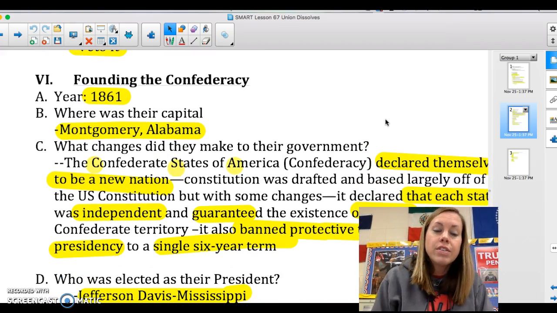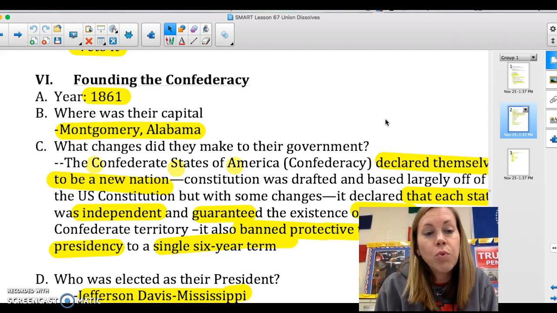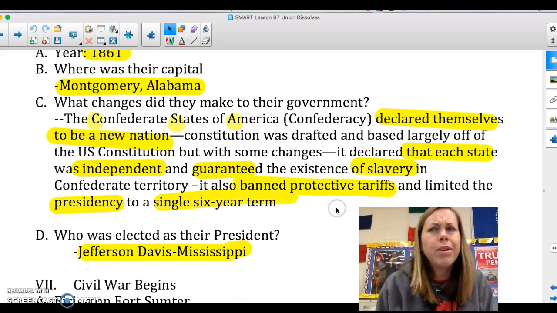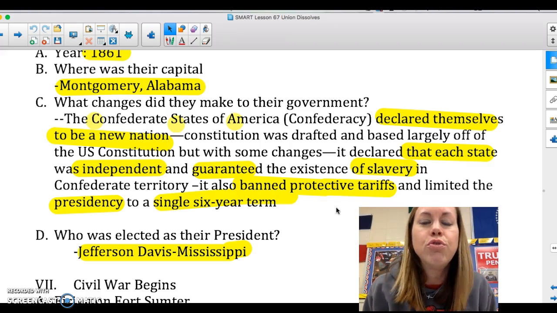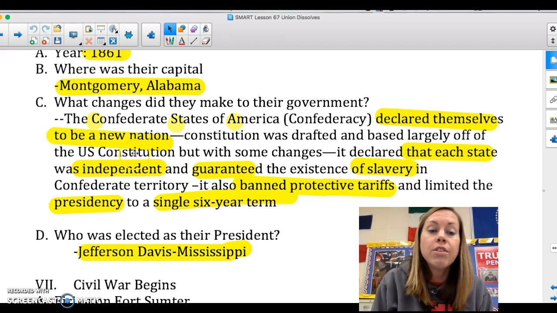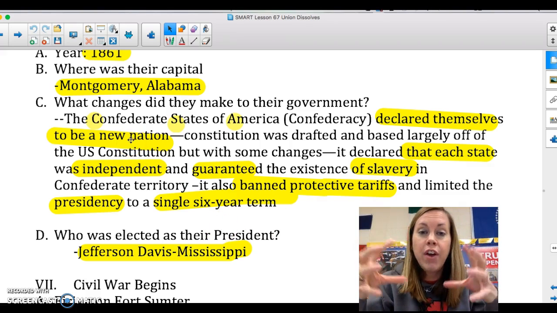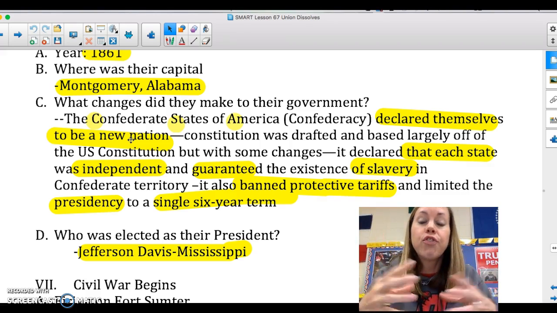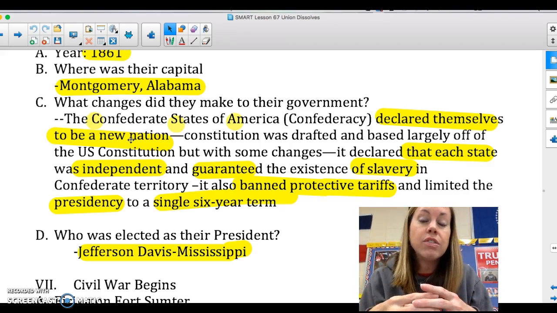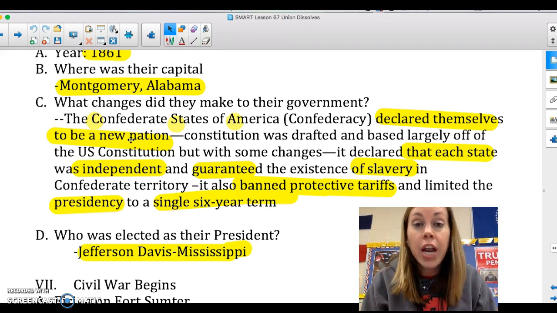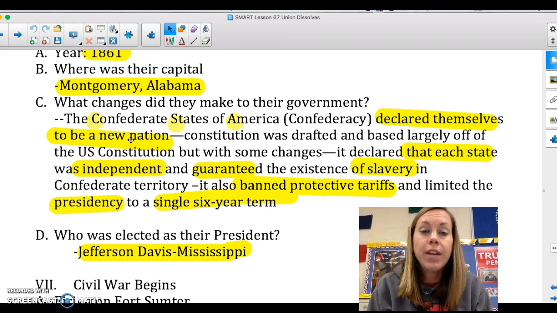So the Confederacy is going to form in 1861. Their capital is Montgomery, Alabama. They're going to pretty much kind of use the U.S. Constitution and make some changes to that document. So they declared themselves a new nation, a confederacy. You need to know definition of confederacy is a friendly association of states where one can leave at any time. So it is not a union. Okay, so it is a nation, but anyone can leave at any time.